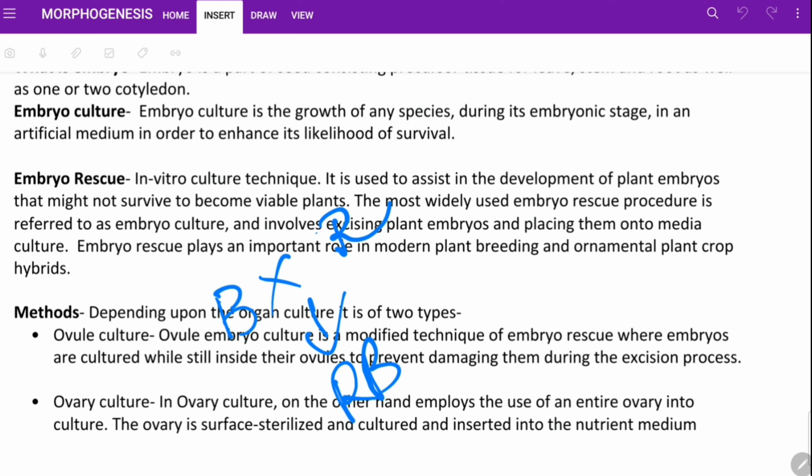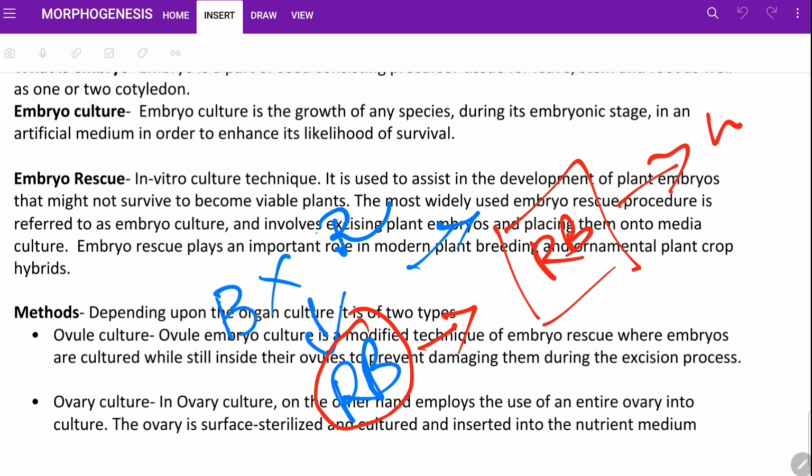Okay, Raphanobrassica. But this is genetically not possible because two plants should not be crossed. This cross should not happen in a natural environment. But we are producing this plant by taking this non-viable embryo, one that will not develop into a plant, and placing it on a culture medium and producing a whole plant.